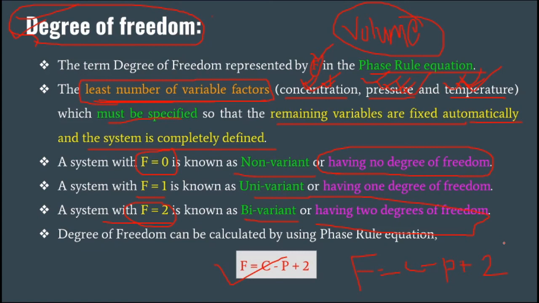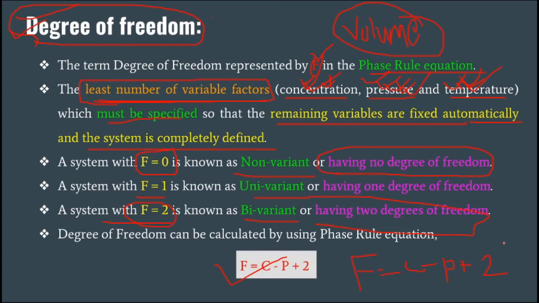When F is equal to 0, it is called non-variant. It means we don't have to fix any variable. It is independent and does not depend upon any variables. When F is equal to 1, it is called univariant. That is, only one variable factor should be fixed to describe the system. And when F is equal to 2, it is called bivariant. That is, we have to fix two variables to describe this system, and that is called bivariant.